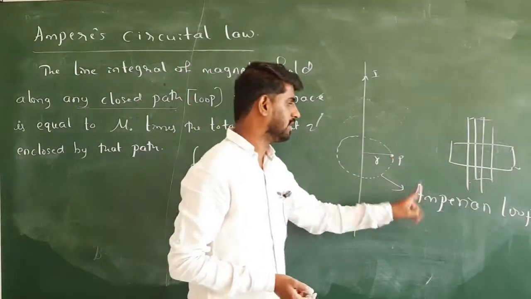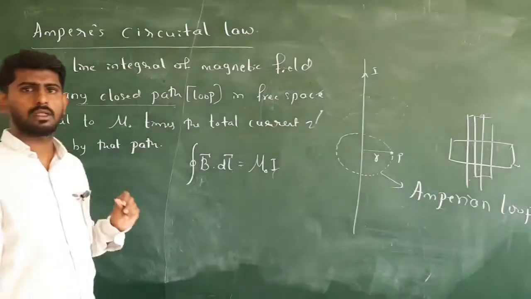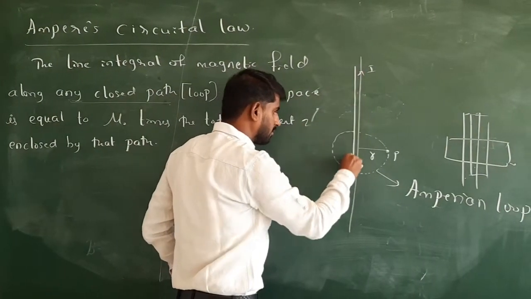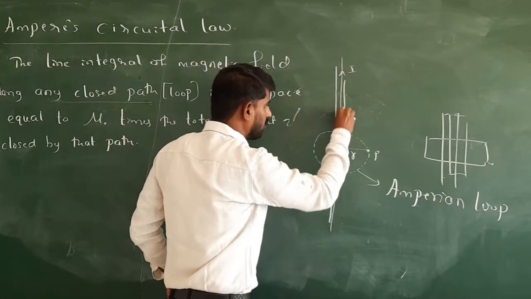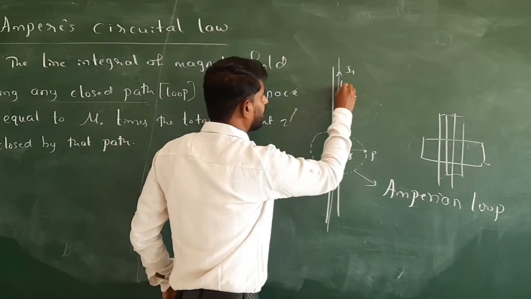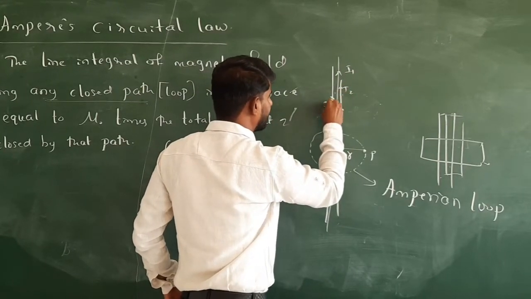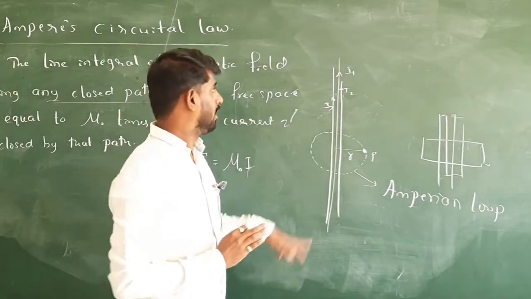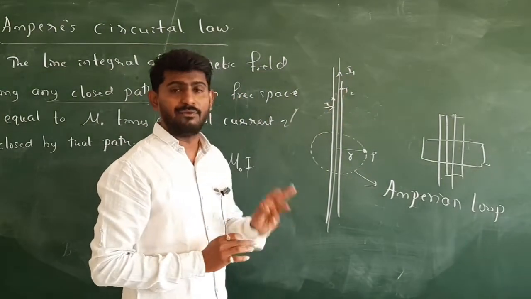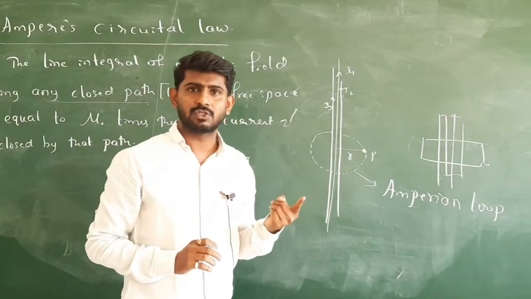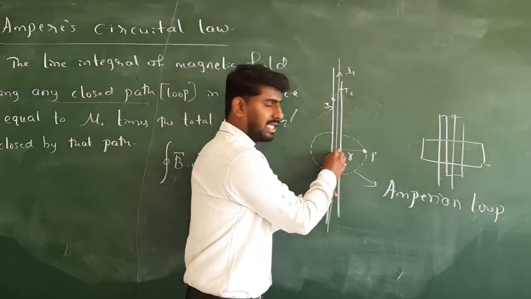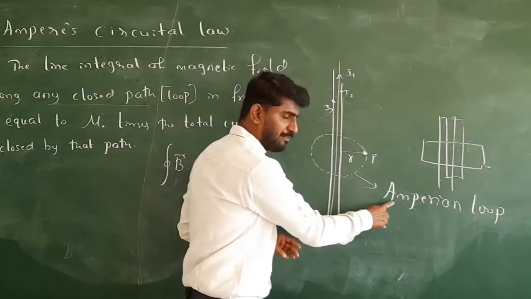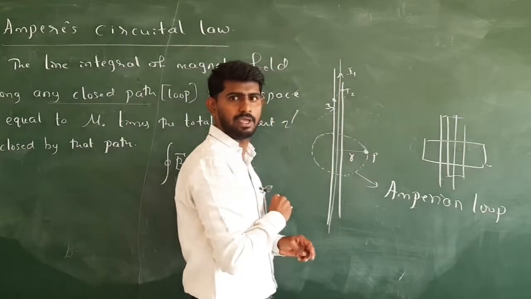Is it clear? Okay, so this is called Amperian loop. Okay, if the situation is like this, there is one more conductor at the center. So I1 current, I2 current, I3 current. I want to get the magnetic field at a point P due to the currents I1, I2, I3. Where are those I1, I2, I3? So they are here. And say I draw an imaginary circle, which is called Amperian loop.